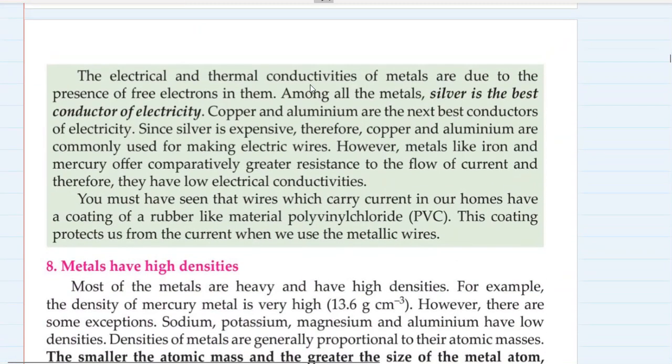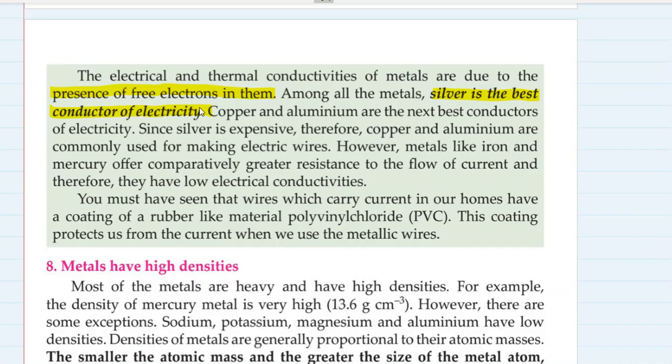The electrical and thermal conductivities of metals are due to the presence of free electrons in them. Among all the metals, silver is the best conductor of electricity. We know that. Copper and aluminium are the next best conductors of electricity. Since silver is expensive, therefore copper and aluminium are commonly used for making electrical wires.